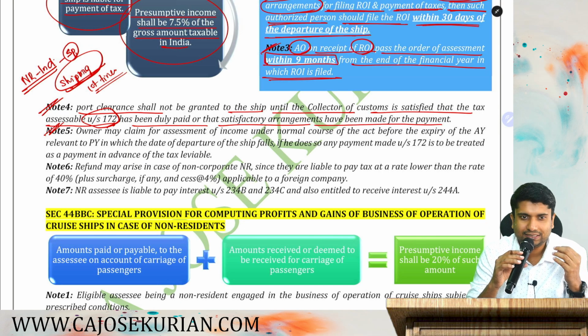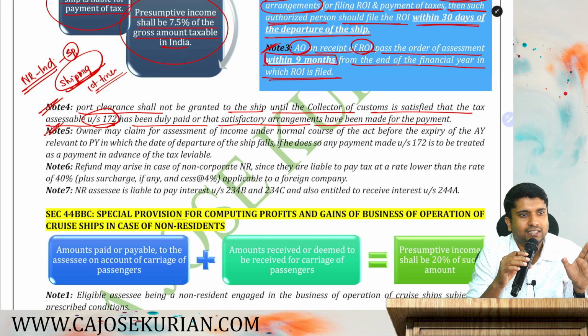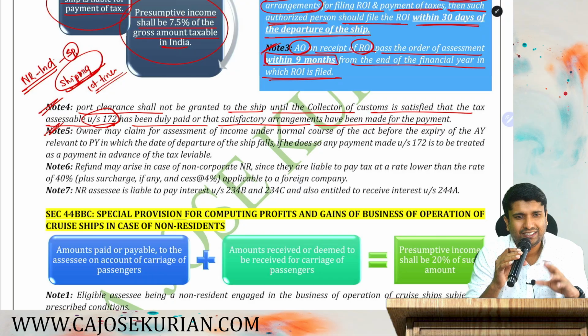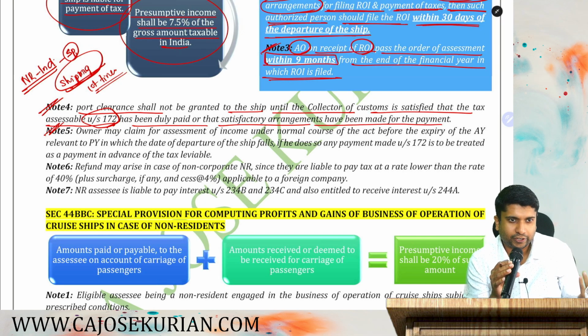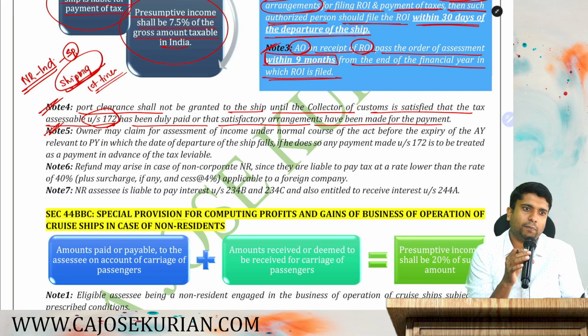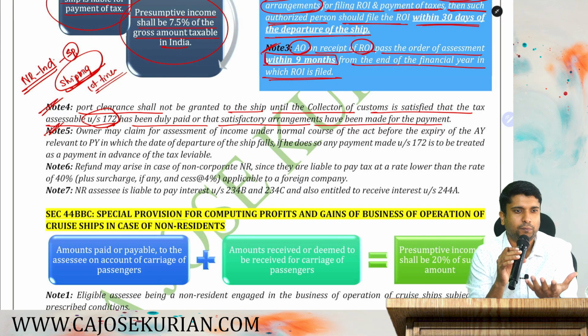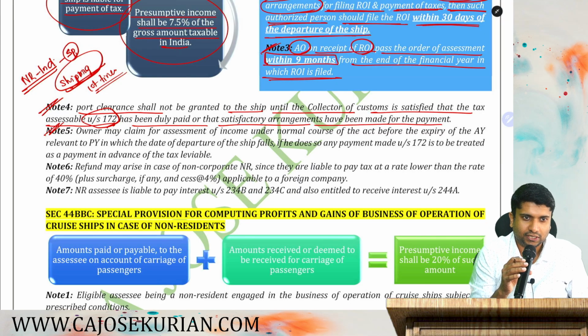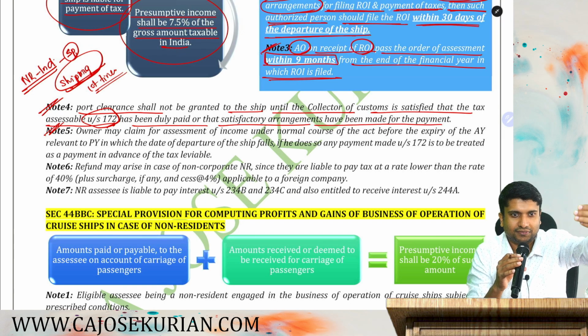Plus surcharge plus cess. Every year I am planning to come to India. Please assess me under the normal provisions. You apply 44B, presumptive income. Then I will pay taxes according to the slab rate and normal surcharge rate. So please assess me as per the normal provision. Please allow me to file the return as per 139 subsection 1.